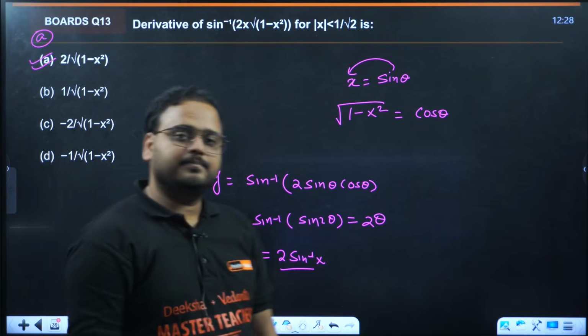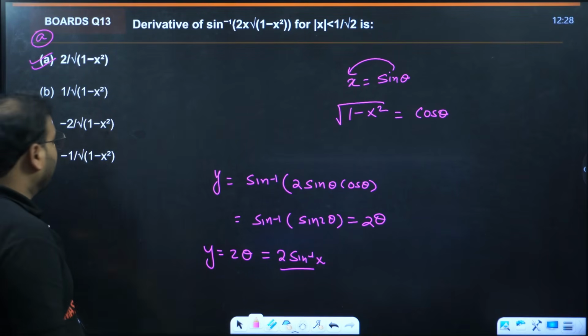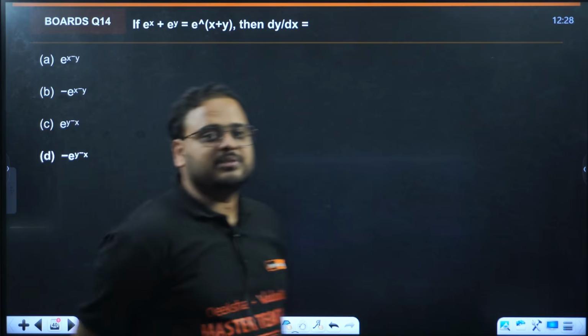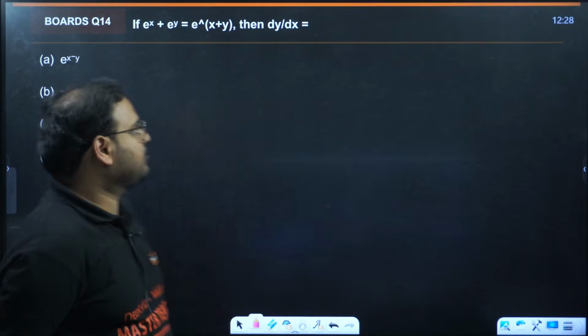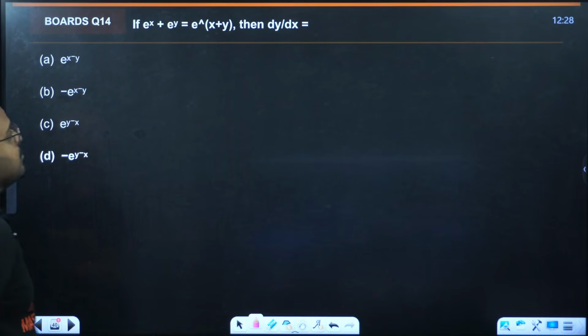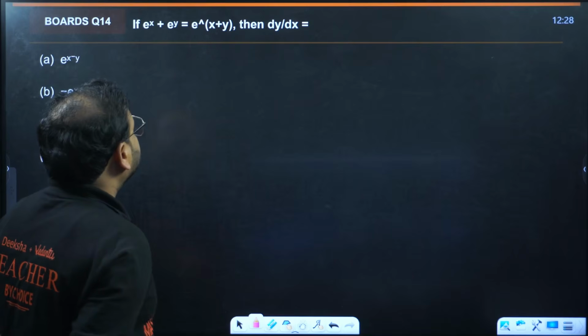Option A. Moving on. Question number 14, the second last question from the board style PYQs, board style MCQs. Differentiating this.